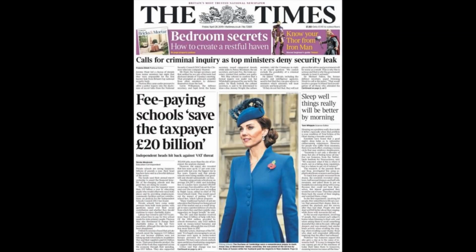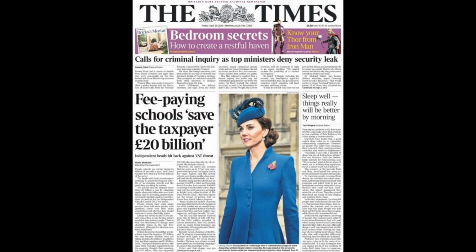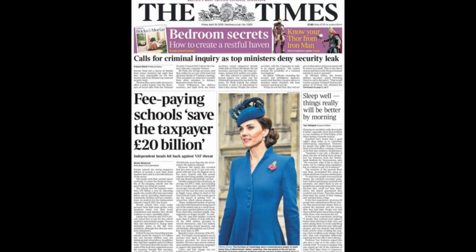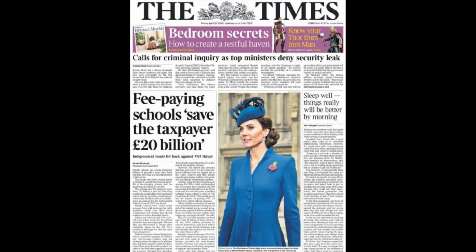So you're more likely to find colloquial or informal language in a tabloid newspaper, whereas broadsheet newspapers adopt a more formal style usually. Whereas on the Times, a typical example of that, you can see that there are two news stories that are more serious in keeping with broadsheet conventions.